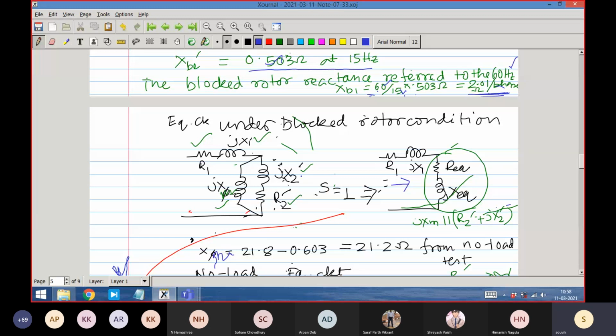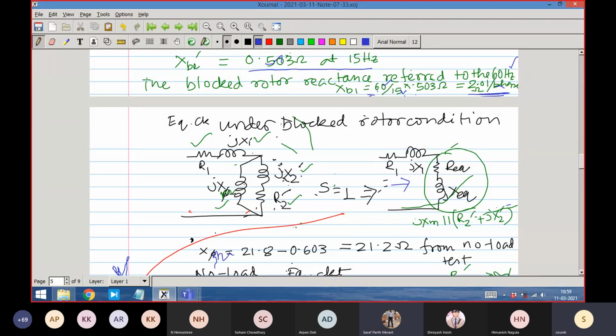Sometimes the ratio is 1:1, then you assume them to be equal. People have already worked on it and found out the decoupling part: when you have the block rotor reactance, how to separate X1 and X2 dash empirically. Empirically they have found it out, and that is what is given to us.